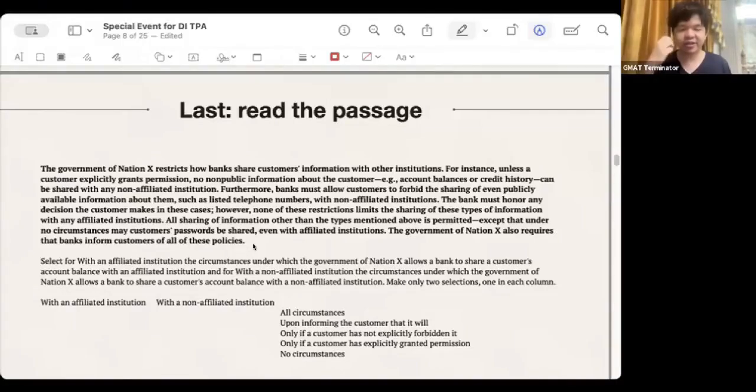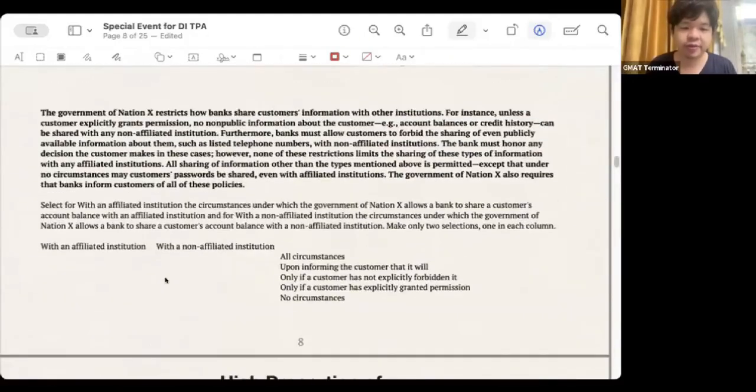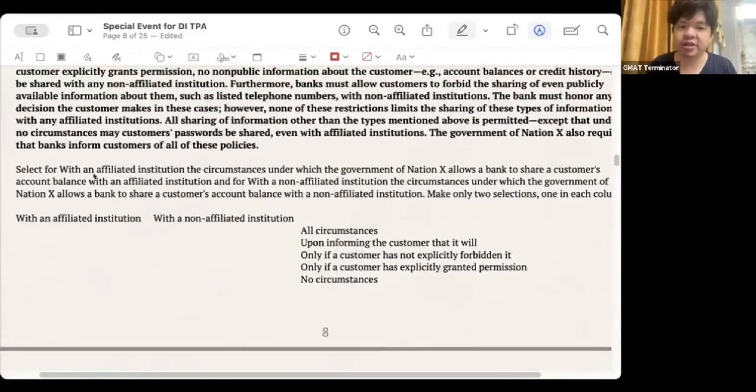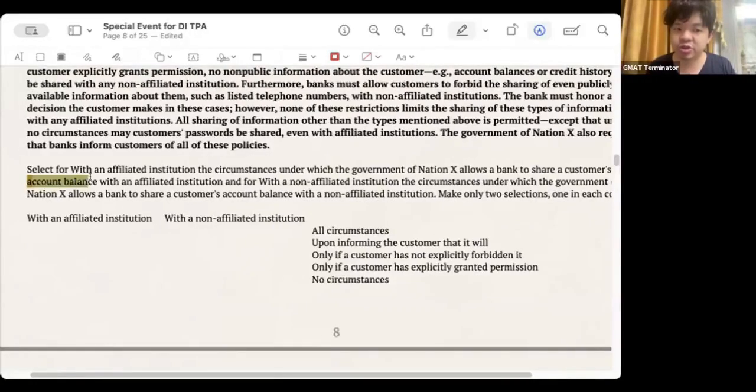Then when we look back at the text of the contract, you will find that we only care about the account balance, because this question is written very carefully. It only talks about the account balance. But we just saw a lot of information such as phone numbers, passwords, etc., which are not important. So our focus is only on the account balance. Now let's look back. Okay, let's put ourselves in a position first. Which box should we solve first? In fact, to be honest, both can be solved.